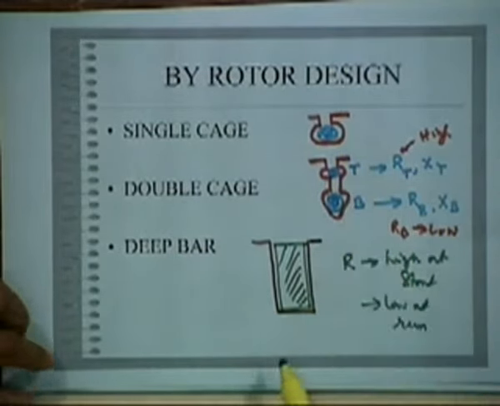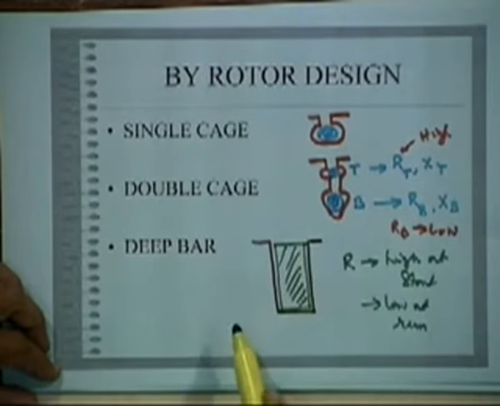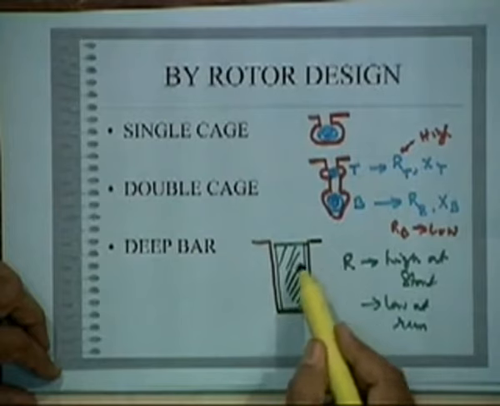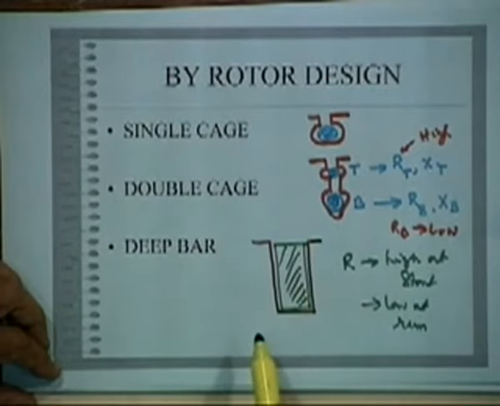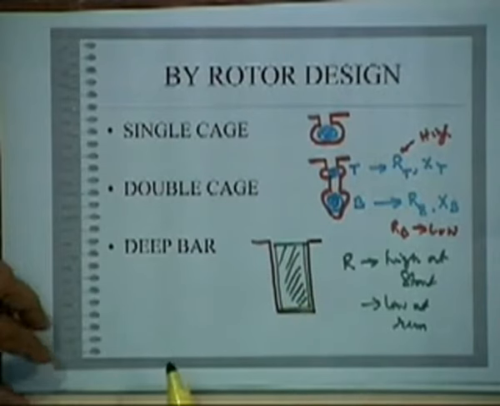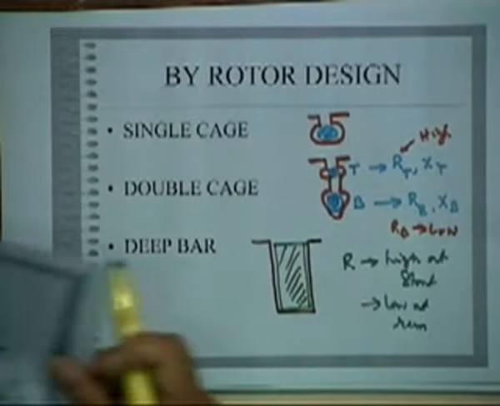The same thing is often achieved by deep bar rotors. That means you make the bar deep, so that initially the currents are concentrated on the top due to skin effect, and then later they move into the bottom. So that is the method used quite frequently in motor designs.